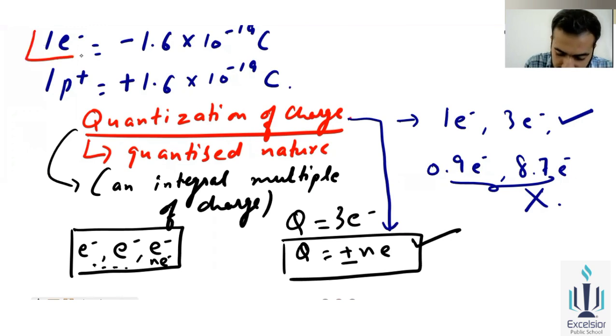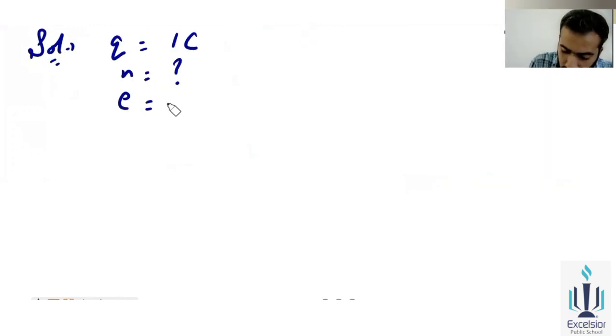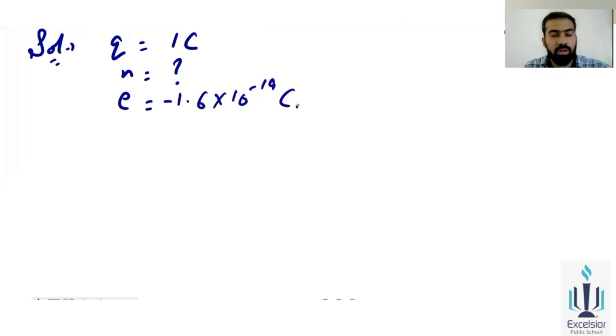Electron की value क्या होती थी? This is the value of electrons. So क्या थी electron की value? That is minus 1.6 into 10 to the minus 19 coulomb. So E is equal to minus 1.6 into 10 to the minus 19 coulomb. Okay, so if you will ignore the negative sign.